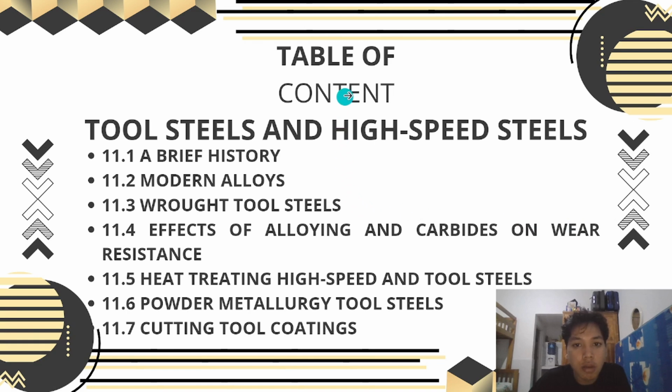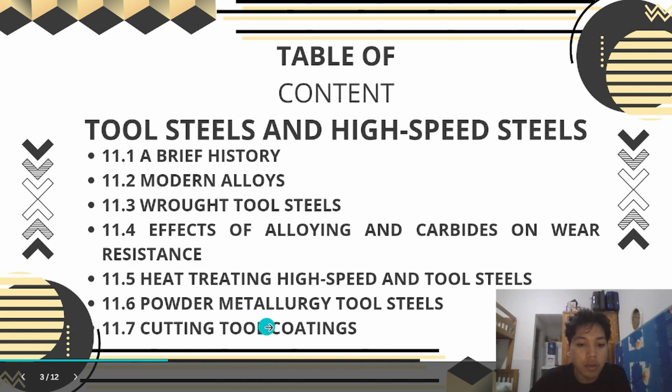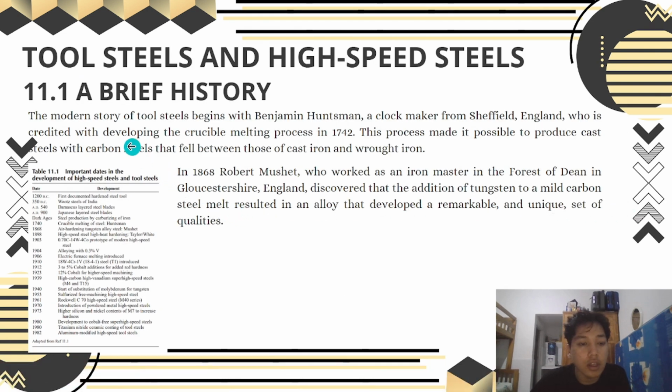Okay. The table of contents is tool steels and high-speed steels. Chapter 11 covers: a brief history, modern alloys, hot work tool steels, the effect of alloying and carbides on wear resistance, heat treating high-speed and tool steels, powder metallurgy tool steels, and the last is cutting tool coatings. Okay. First is a brief history.